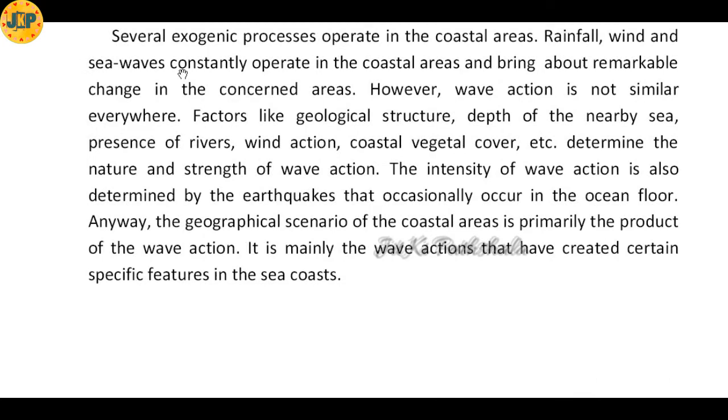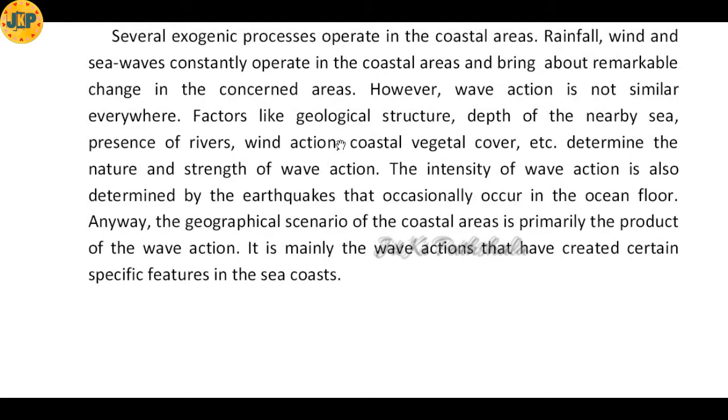Several exogenic processes operate in the coastal areas, and among the exogenic processes, rainfall, wind and sea waves bring a lot of changes in the coastal areas. However, wave action is not similar everywhere. Although rainfall, wind and sea waves bring lots of changes in the coastal area, the wave action of the sea waves is not the same in all parts.